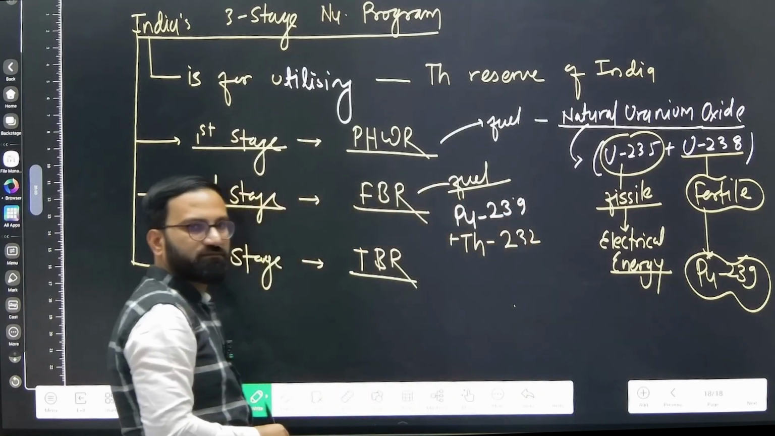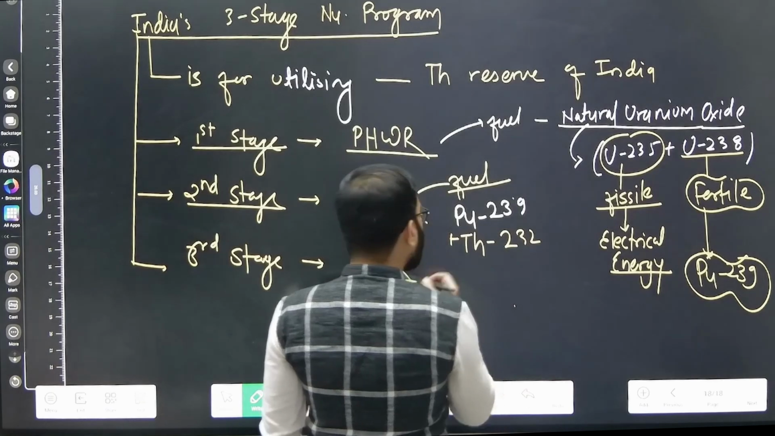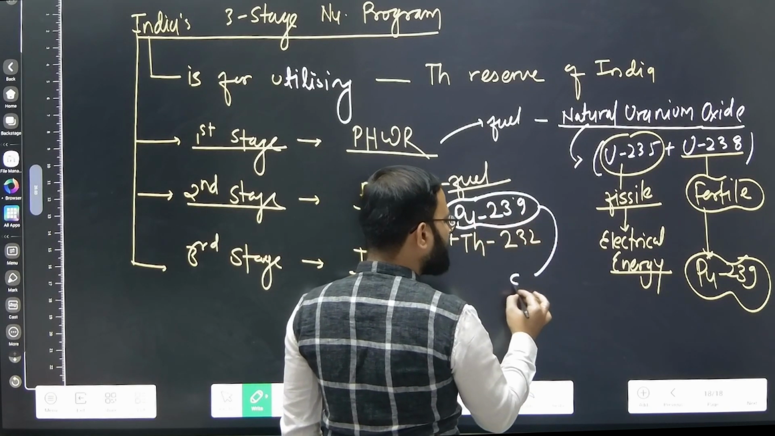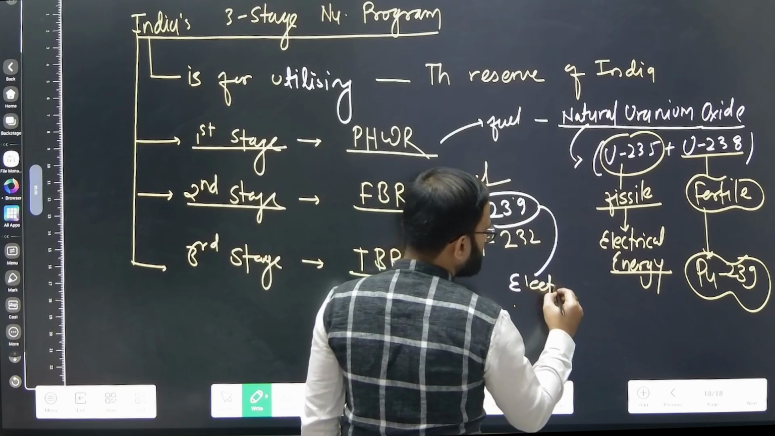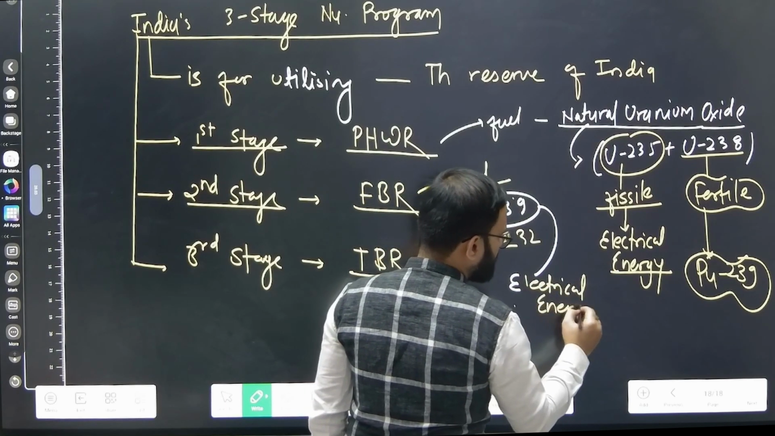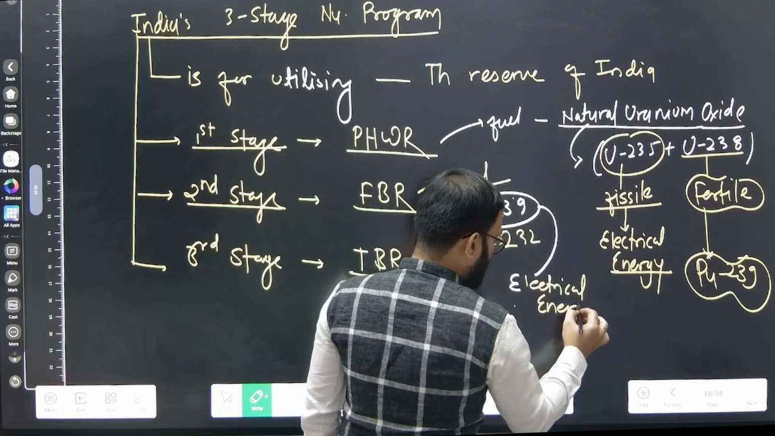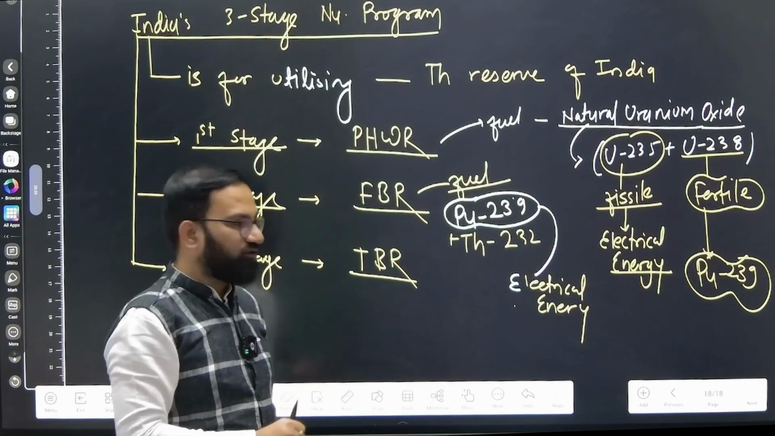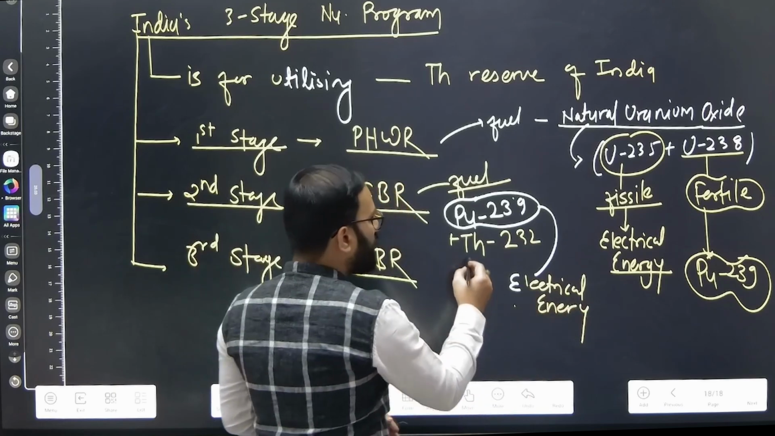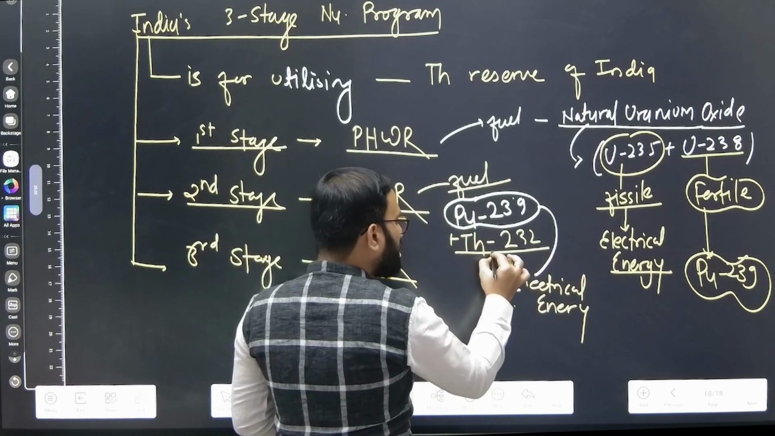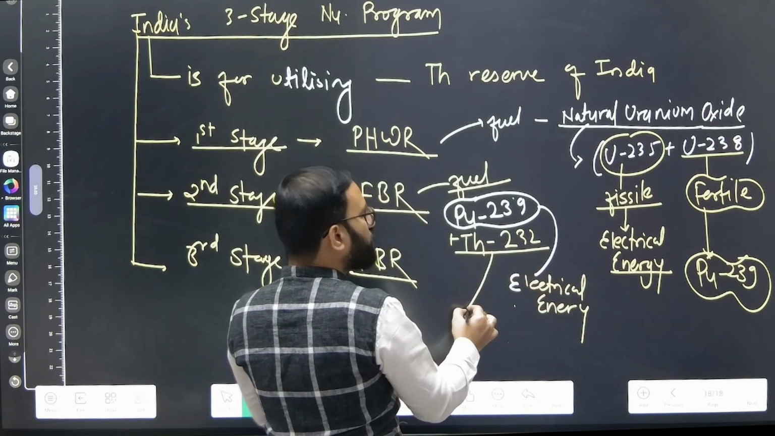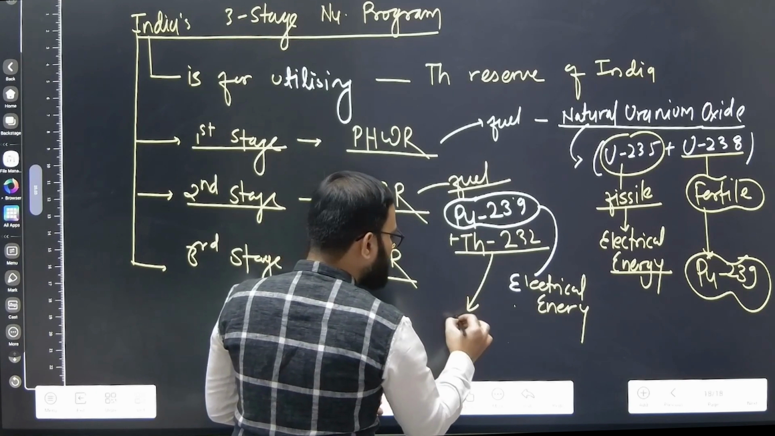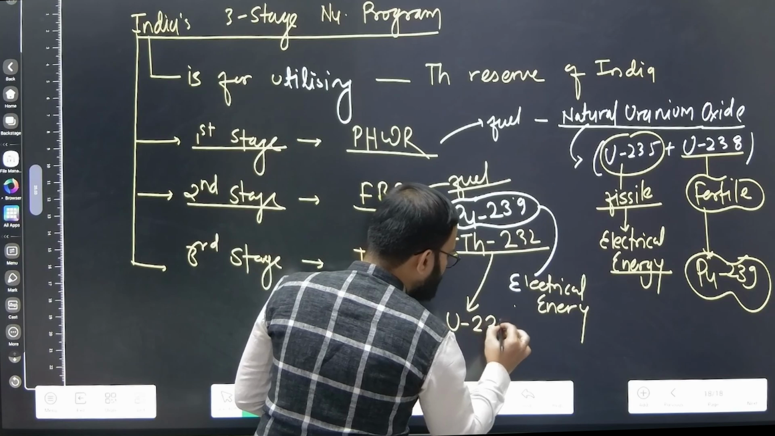232, remember that. So what we are going to do here, we are going to utilize this plutonium 239 for producing electrical energy. Why? Because plutonium 239 is a fissile material which can sustain the chain reaction. So we can utilize this for the electrical energy. What about the thorium 232? We are going to convert this thorium